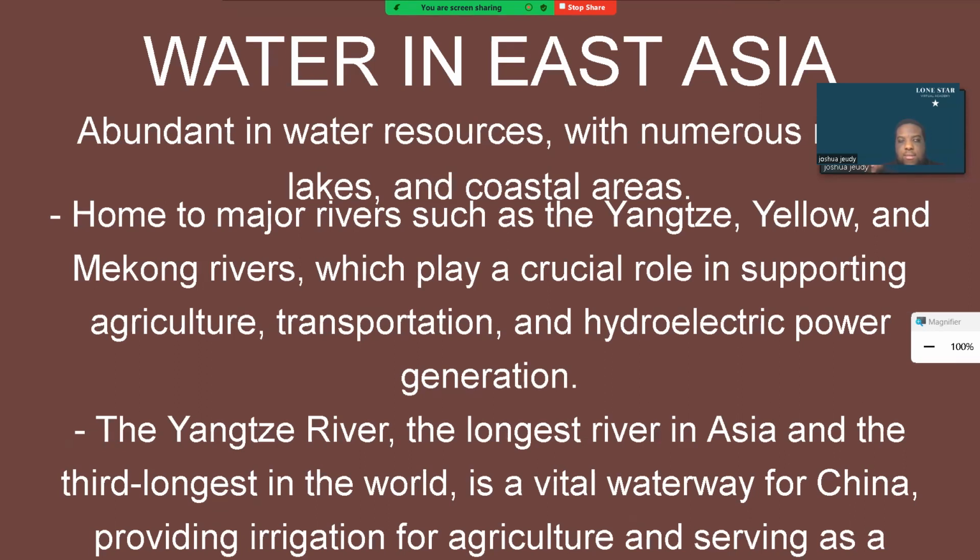One of the major rivers, especially, is the Yangtze River. The Yangtze River is located in China. It is a very long and large river. It stretches all across the Chinese plain and is very essential for agriculture. This river is also essential for the culture of the Chinese in general.